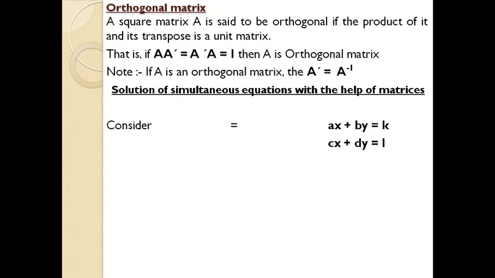We have come across equation patterns like 2x plus 3y equal to 6, 4x plus 5y equal to 10, likewise. So for the time being, instead of numbers, I am using a, b and k and c, d and L. If you are given two equations like ax plus by equal to k and cx plus dy equal to L, you are asked to find the values of x and y.